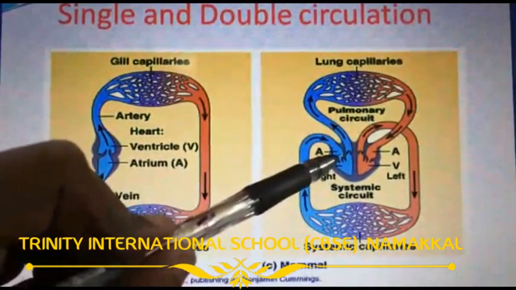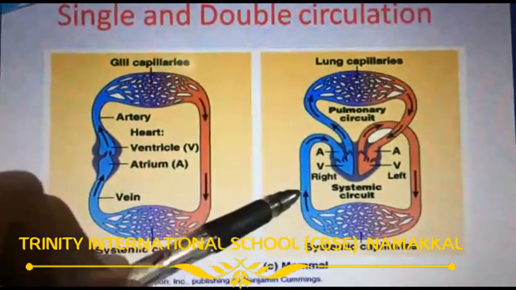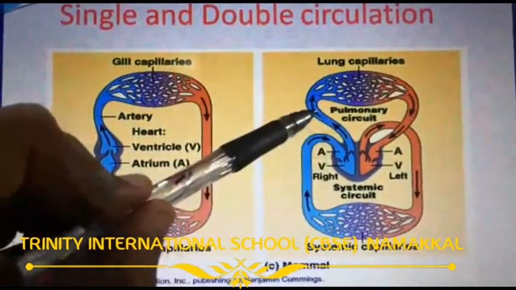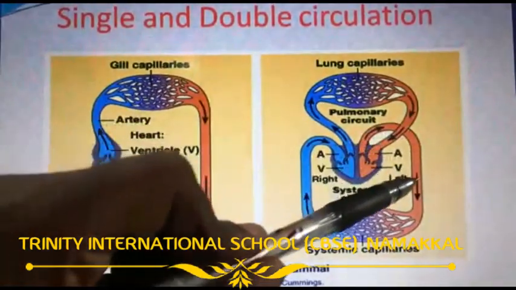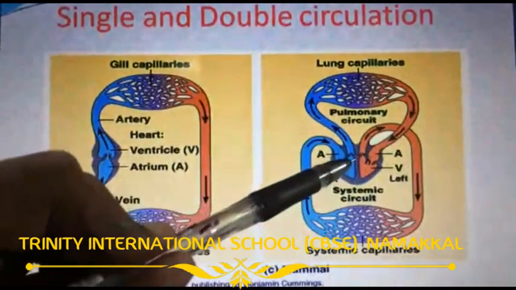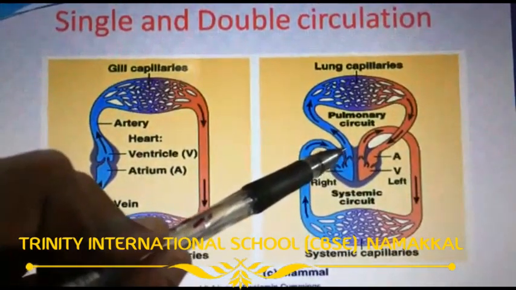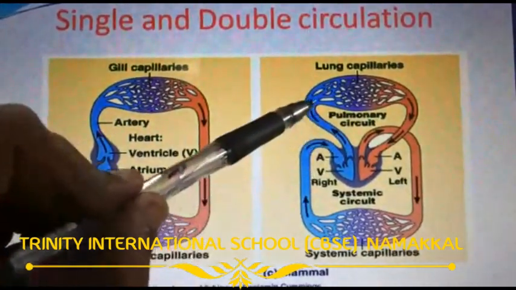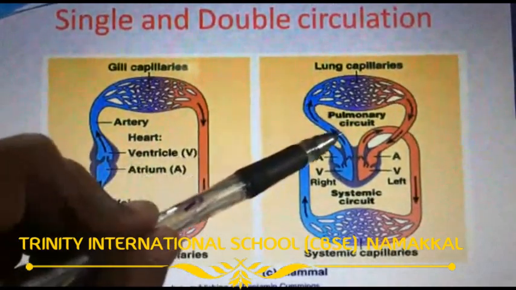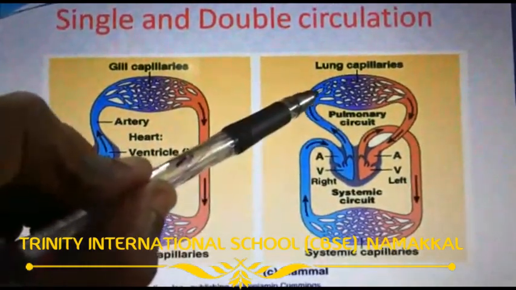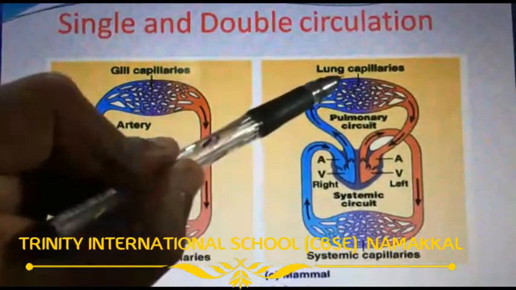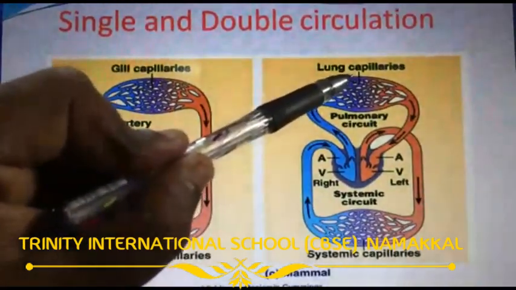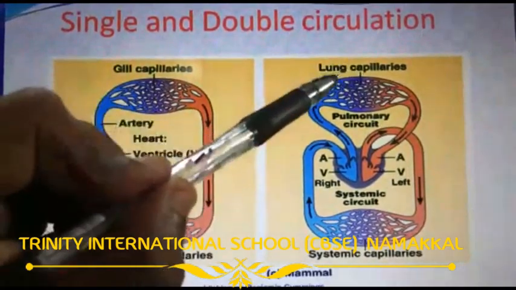Now here, this blue colored blood is deoxygenated blood. From the heart, the deoxygenated blood is pumped to the lungs, which carry the carbon dioxide and drop it, and gas exchange occurs in the lungs. In the lungs there are vessels called lung capillaries.